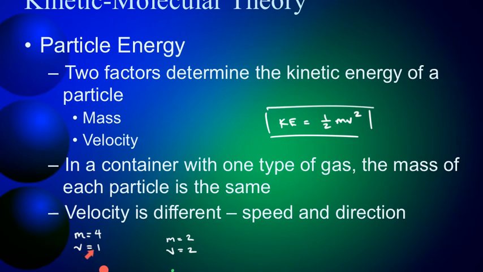Okay, so for instance here, let's say this particle has a mass of, I don't know, 4, whatever unit we want to call it, and a velocity of 1. Then 1/2 times 4 times 1 squared would give you 2, right? Let's say this particle here, which is half the size, has a mass of 2 and a velocity of 2. Well, 1/2 times 2 times 4 is going to give you the same number as the previous one. So these two particles here, if these values were in the same units, would have the same kinetic energy, okay, even though they're moving at different speeds, and that's because they have different masses.